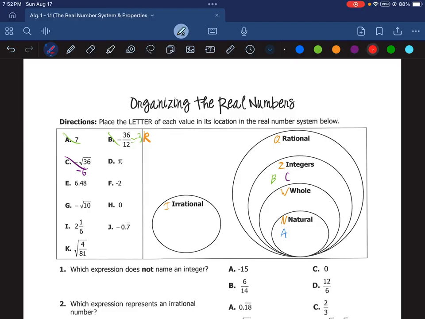Letter D is pi. Pi is irrational. It never ends nor repeats. E is 6.48. That's a decimal that ends, so it is rational Q. F. Well, F is negative 2. Negative 2 is not a decimal, not a fraction, but it is negative, so it belongs with integers.